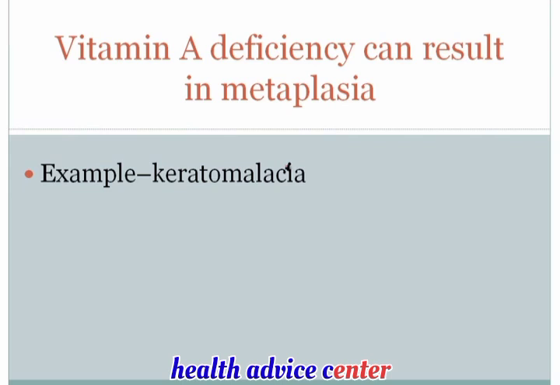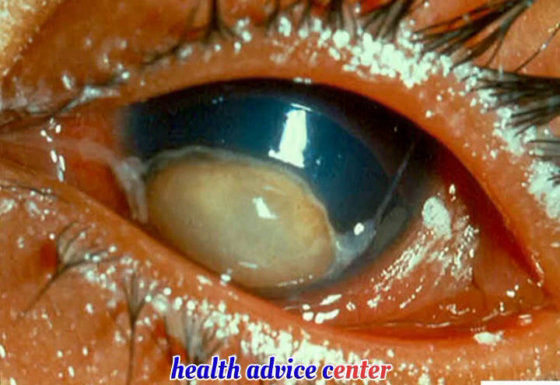If there's a vitamin A deficiency, that can result in metaplasia of those cells that line the surface of the eye, which can then result in a thickening of that surface, which is called keratomalacia. I'll show you a classic picture. This is a picture of the conjunctiva of the eye.